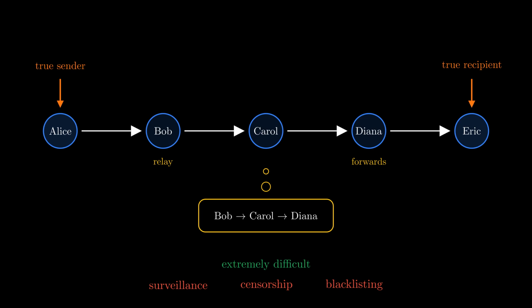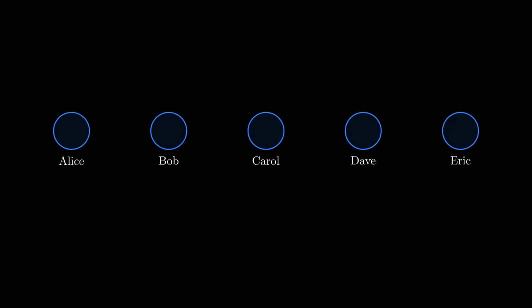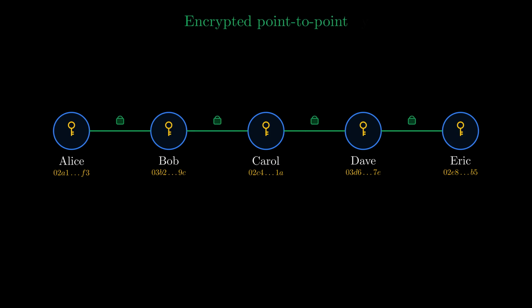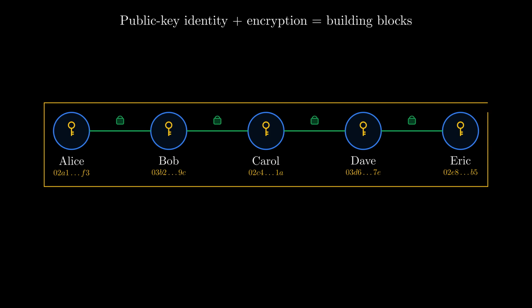To understand how Carol can stay this blind, we need to back up to how a payment finds its way at all. Start with identity. Every node has a long-term public key. That key is its identity on the network, the address other nodes use to find it and encrypt messages to it. All communication between nodes is encrypted point to point. So when Alice talks to Bob, no eavesdropper between them can read what passes. Public key identity plus point-to-point encryption gives us the building blocks.